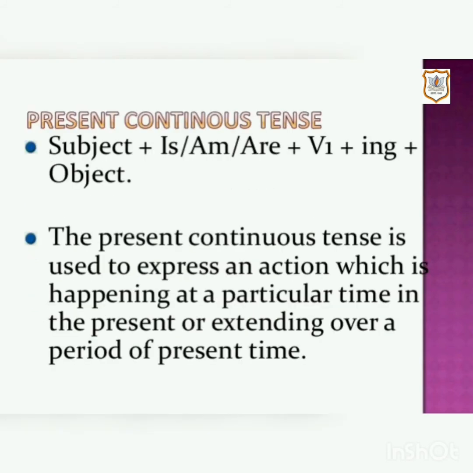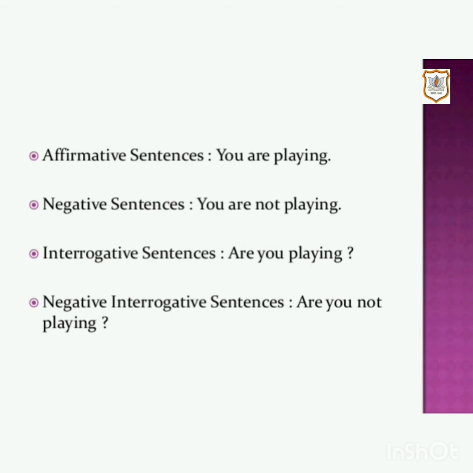Present continuous tense. The structure of this is subject plus is or am or are plus V1, that is a base form of verb, plus ing plus object. The present continuous tense is used to express an action which is happening at a particular time in the present or extending over a period of present time. The present progressive tense is formed by adding present participle verb plus ing to the present form of the auxiliary.